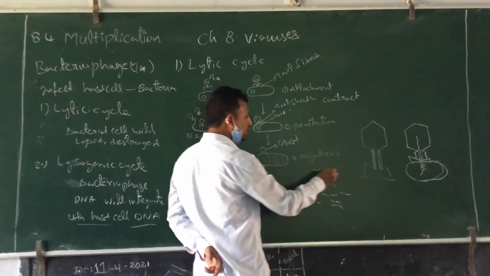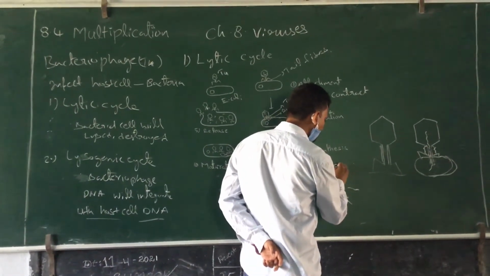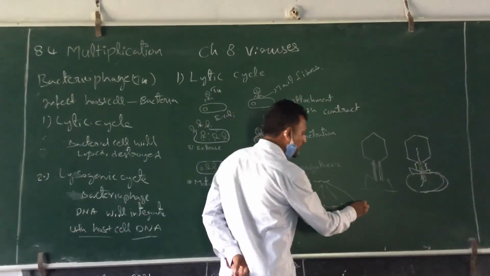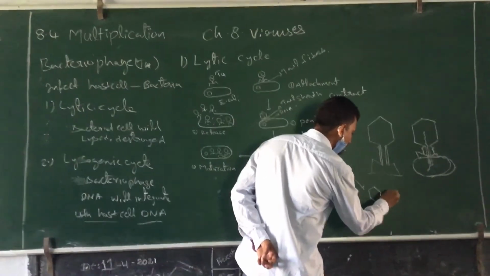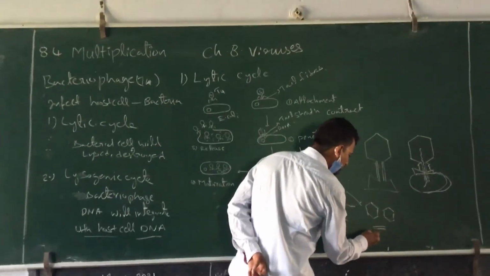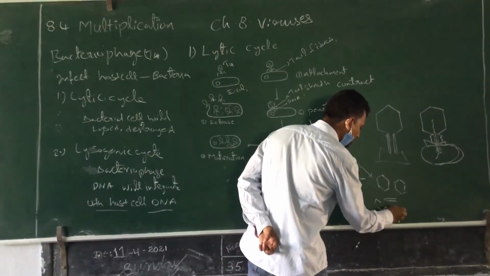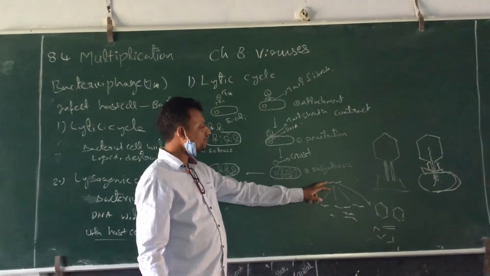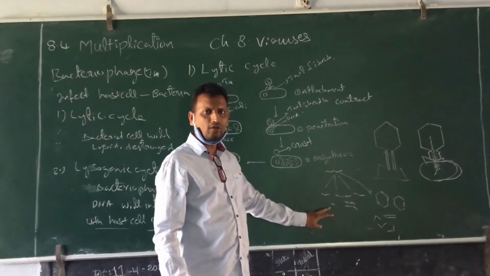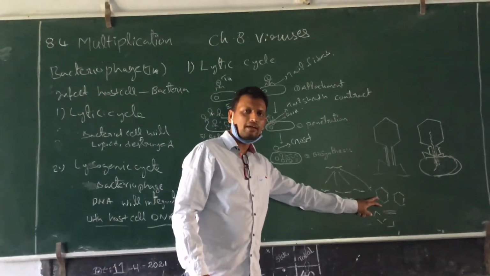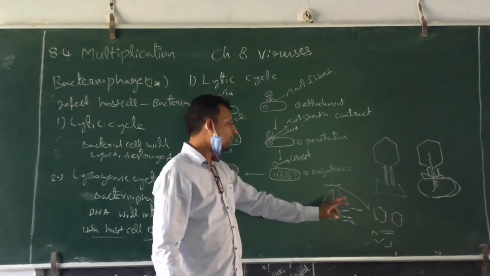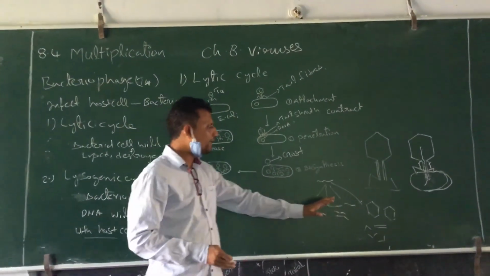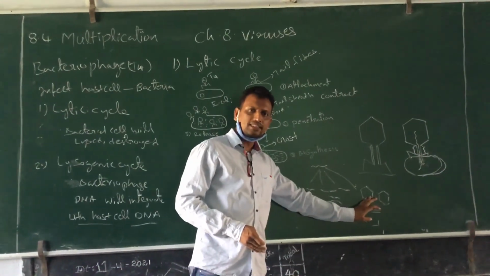In the same way, the capsid is also produced. Using the information of this genetic material, it will produce new capsids, new tails, and new tail fibers. All capsid materials are produced through the process of protein synthesis. Simply we can say that multiple genetic material fragments and multiple capsids are produced.